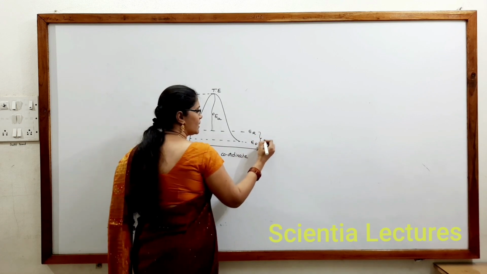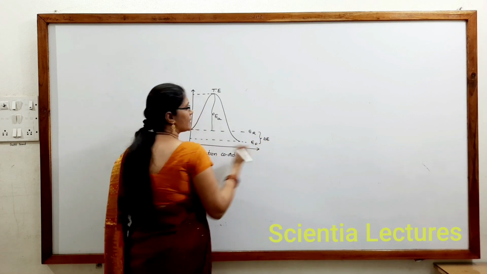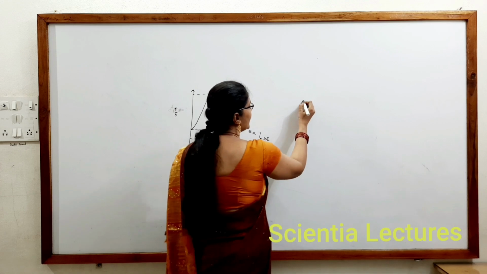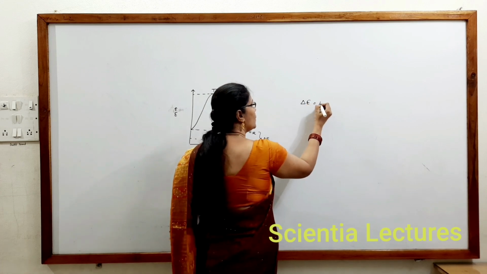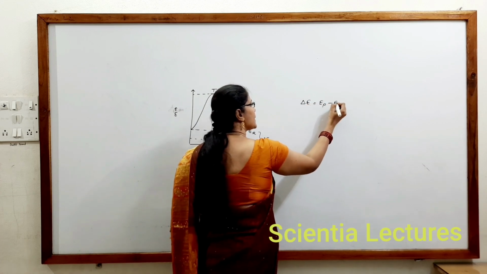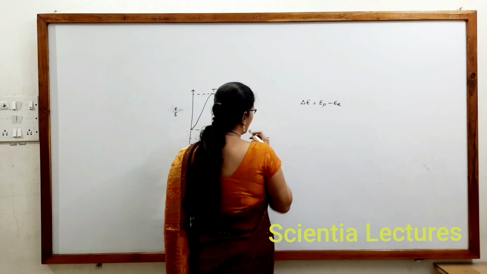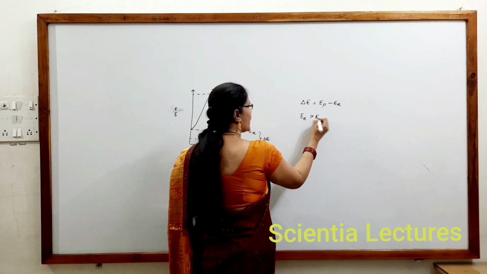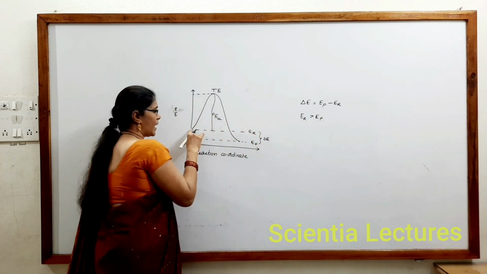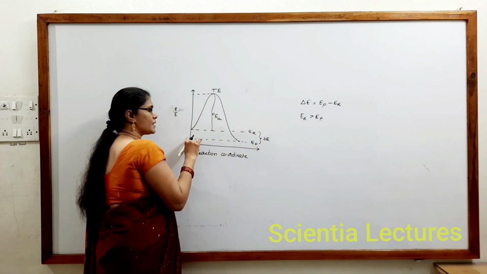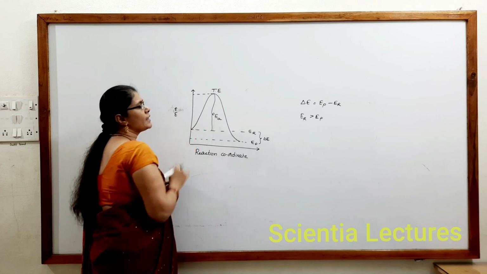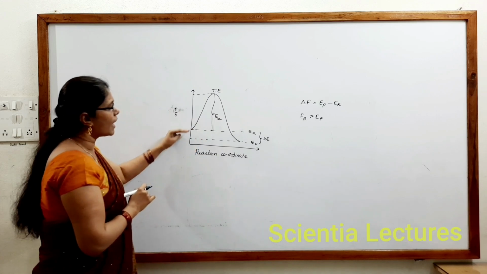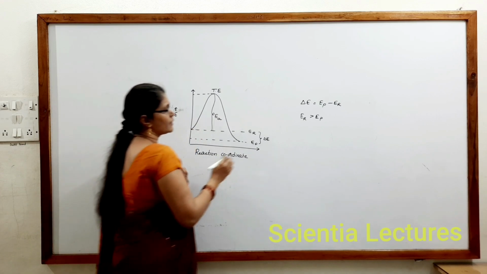You all know this is delta E. Generally we know that delta E must be equal to EP minus ER. Here we can observe that ER is greater than EP. ER energy is up to here and EP energy is up to here, which implies that ER is greater than EP.